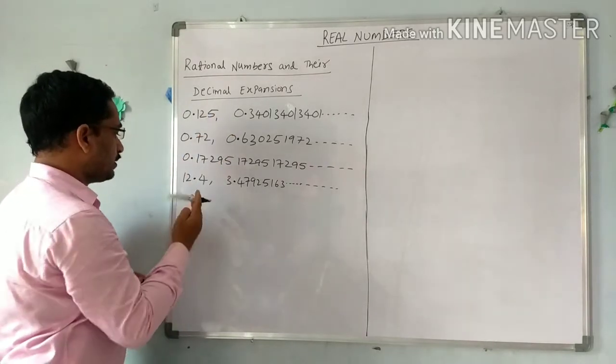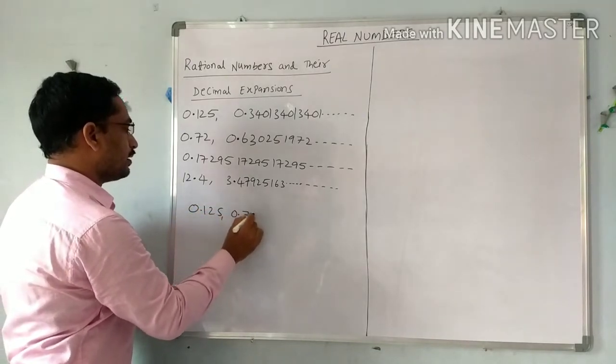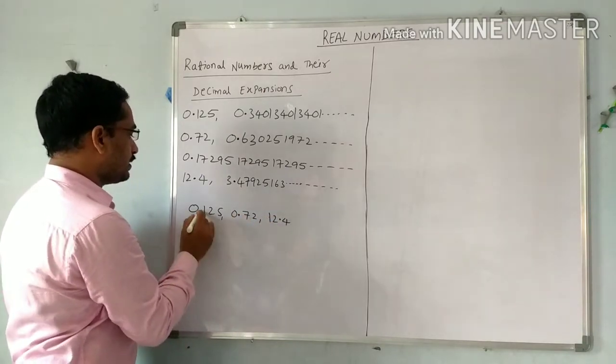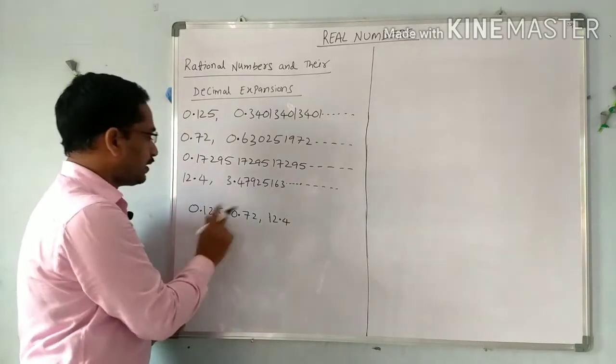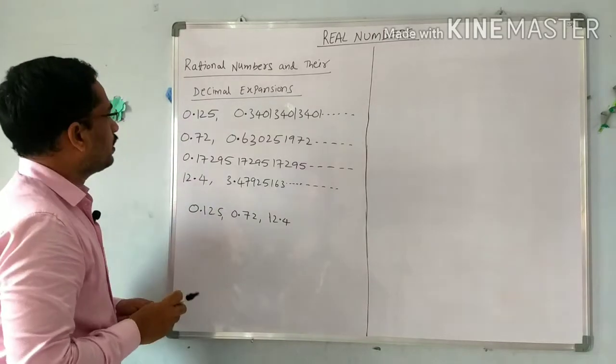Means what are the numbers? The decimals 0.125, 0.72 and 12.4 have finite digits after the decimal point. Now this is one type of group. Now I am making the second group.